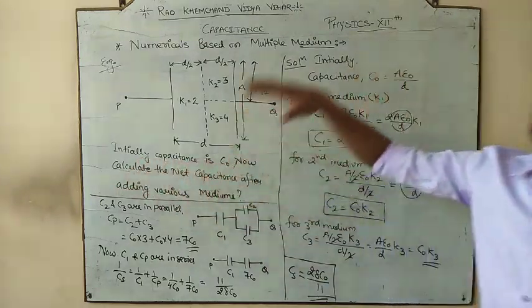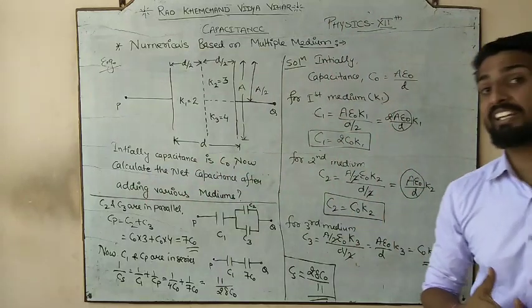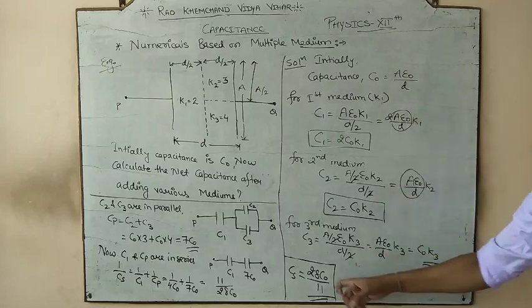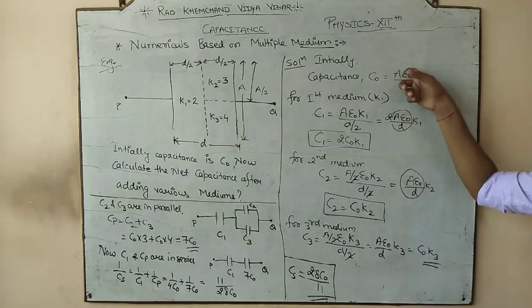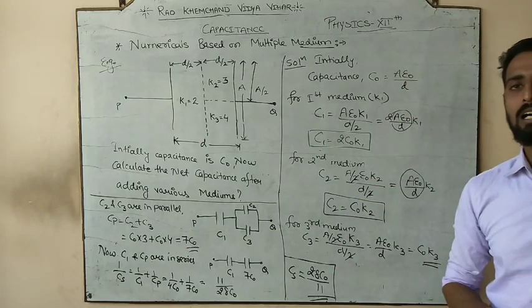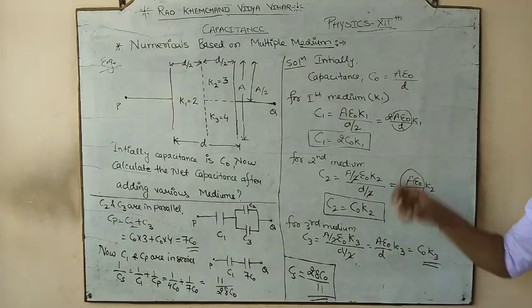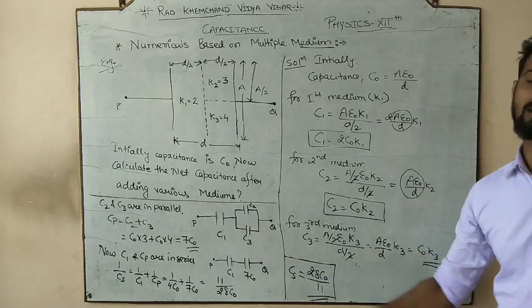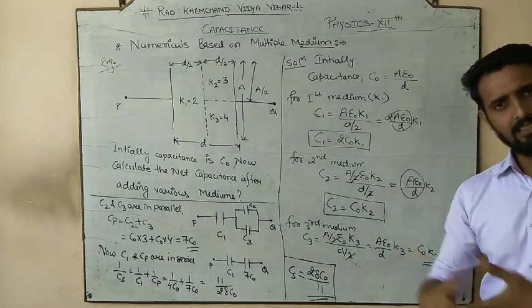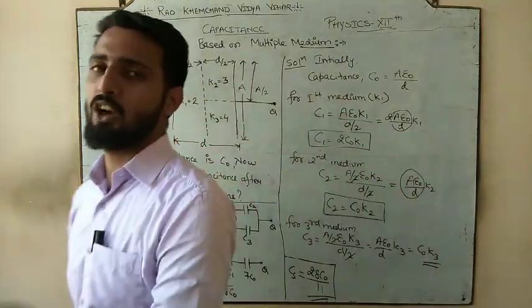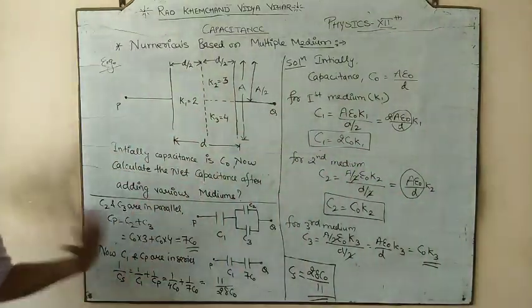C naught is the initial capacitance जो उसने already provide किया था, which was A epsilon naught by D. मेरे पास उसका कोई value नहीं है. If I have the A, D and epsilon naught, अगर मेरे पास area given होता, if I have the separation, if I have the epsilon naught, okay, epsilon naught तो है, I can place the value and I can solve this out. Clear? This is your first particular type of the numerical of this category and the most important one.